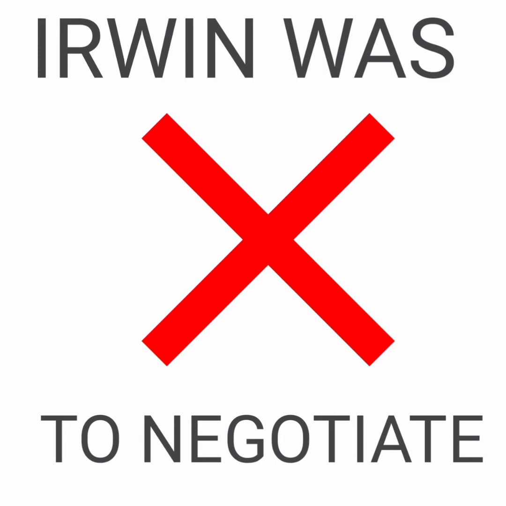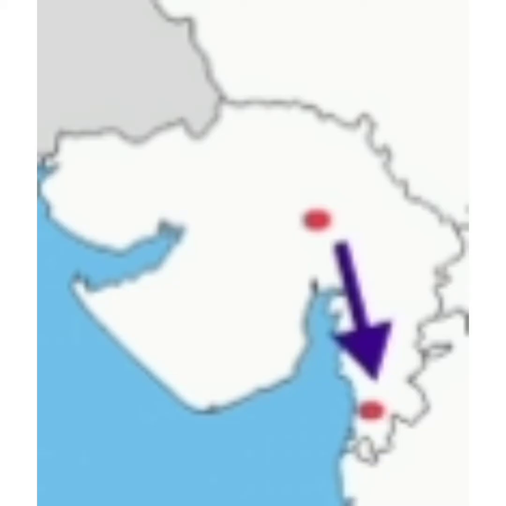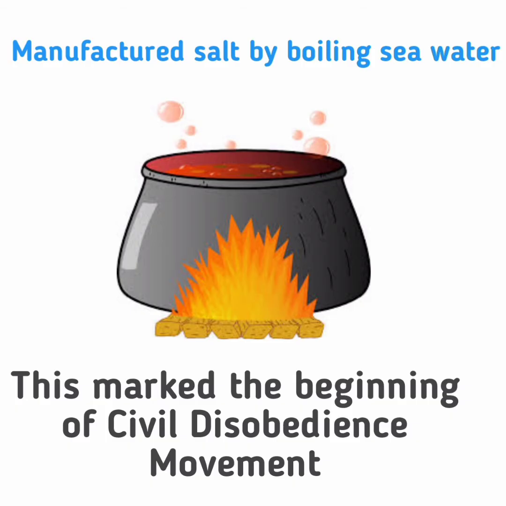Viceroy Irwin wasn't ready to accept any of the demands, so Gandhi started his famous Salt March from his ashram in Sabarmati. He was accompanied by 78 trusted volunteers. He walked for 24 days, covering over 240 miles from Gandhi's ashram in Sabarmati to the Gujarat coastal town of Dandi. He reached Dandi on 6th April and violated the salt law by manufacturing salt by boiling seawater. This incident marked the beginning of the civil disobedience movement.